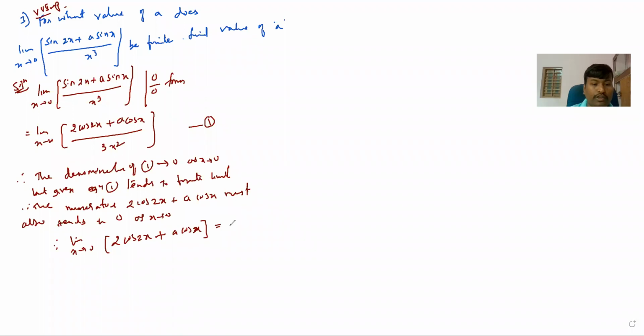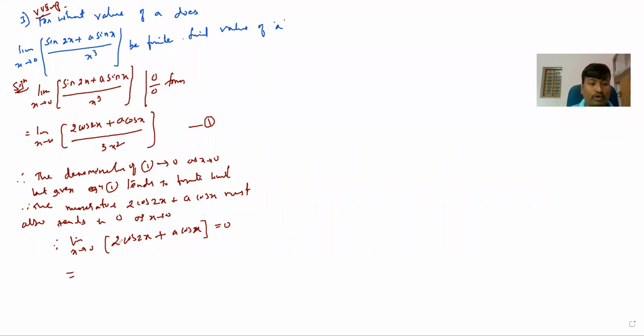This is equal to 0, they said. What they said? The numerator and denominator both go to 0 whenever it is in the form of 0 by 0. But after combining numerator and denominator, they said that its value must be finite. This should be finite. And now substitute x tending to 0 here.